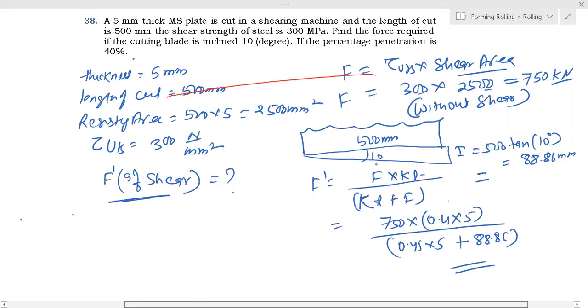F dash is 16.5. How 16.5? Somebody is telling half. So I am telling this is my answer.